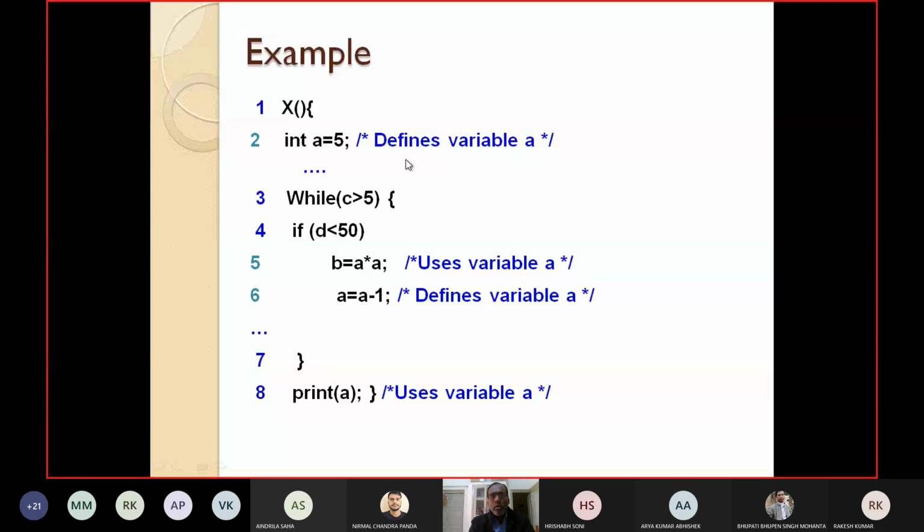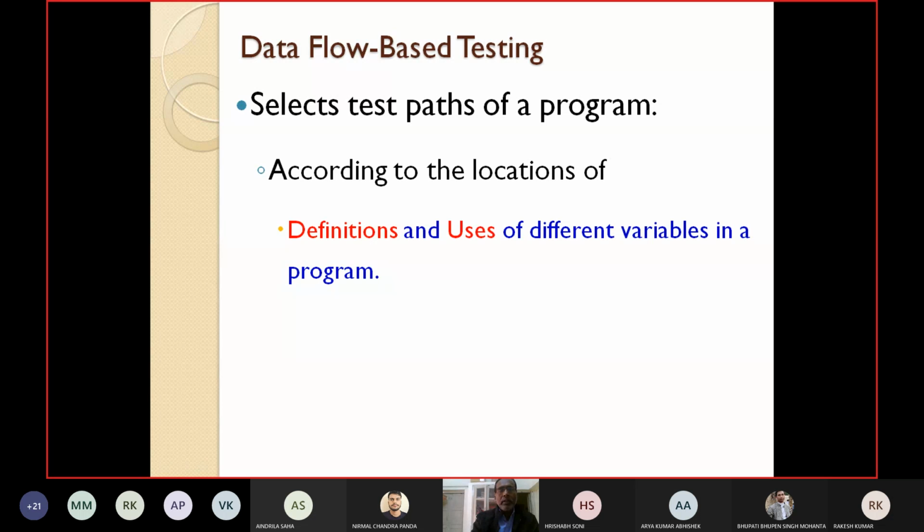So in this way, data flow based testing selects test paths of a program according to the locations of the definitions and the uses of the different variables present in a program.